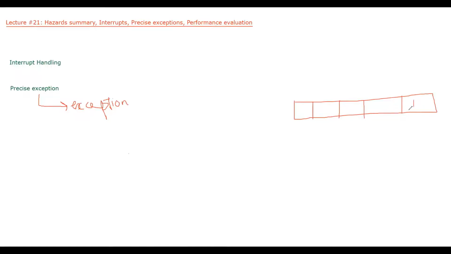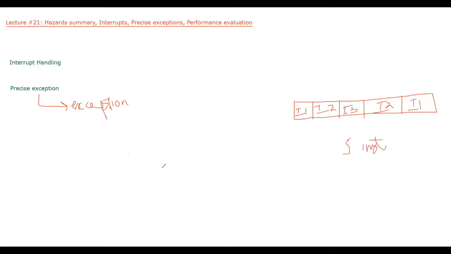So let's say instruction I1 is in write back stage, instruction I2 is in memory access stage, instruction I3 is in execute stage, instruction I4 is in operand fetch stage and instruction I5 is in fetch stage. So at one particular time, there may be 5 instructions in the pipeline.